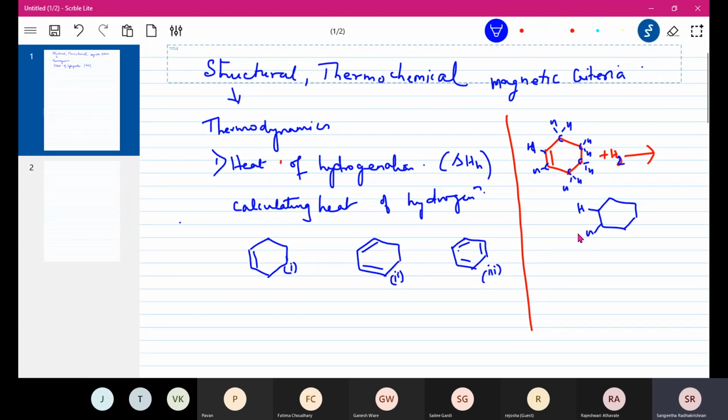The amount of heat evolved, because when H adds, heat is given out, is 28.6 kilocalories per mole. Energy will be given out when hydrogenation takes place across this double bond in cyclohexene. And then we check for the second one.